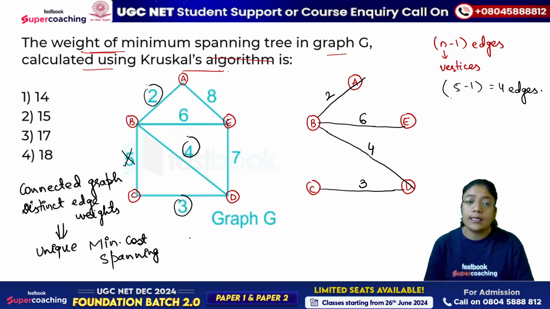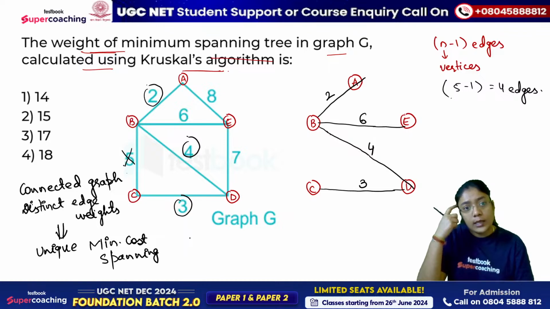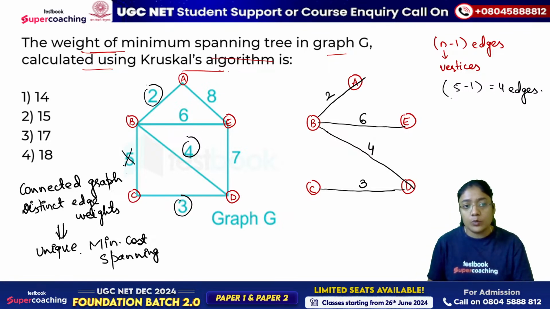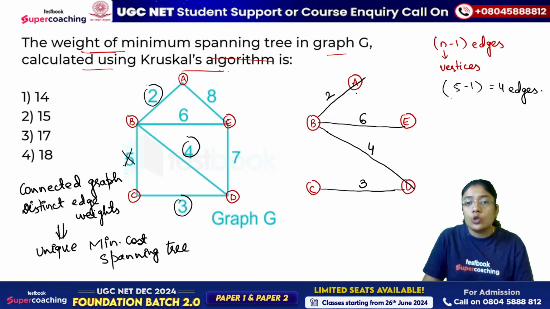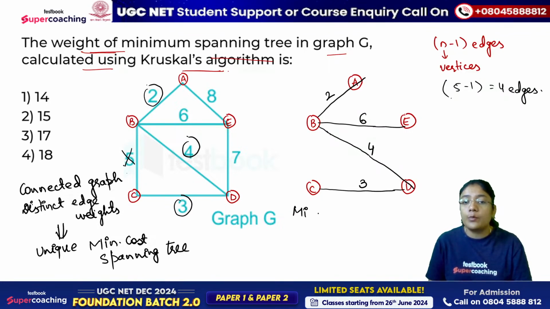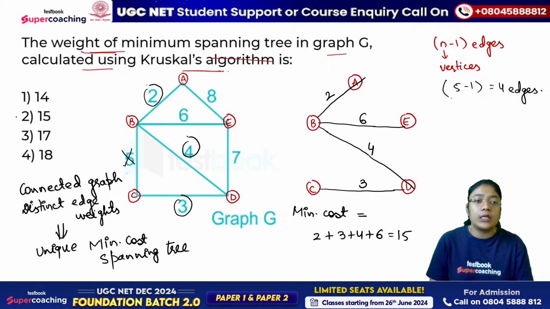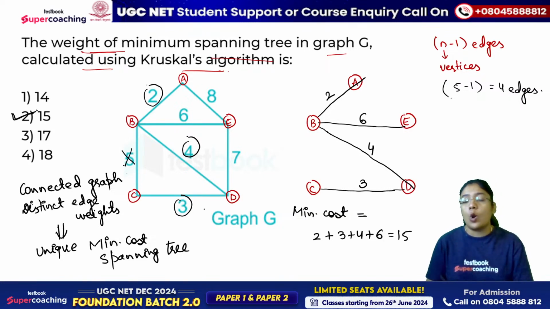It's not the case that every time you will be getting more than one spanning tree, but it may be possible. So unique minimum cost spanning tree, because the edge weights are distinct. What is the minimum cost? जो भी आपने edges select किए, just take the sum of that. Minimum cost is nothing but, that comes out to be 2 plus 3 plus 4 plus 6. 6 plus 4 is 10 plus 5 is 15. So this comes out to be 15. Correct answer for this question is option 2.